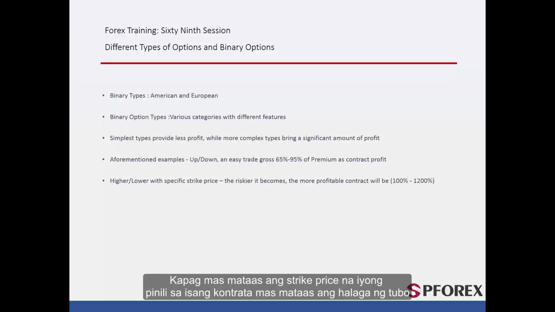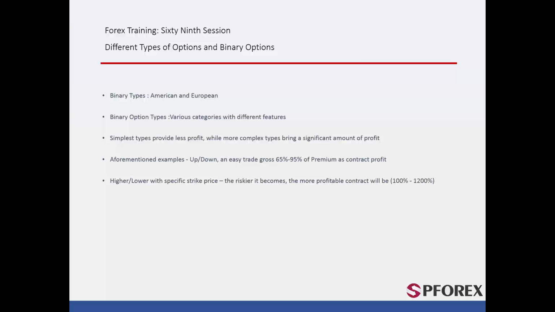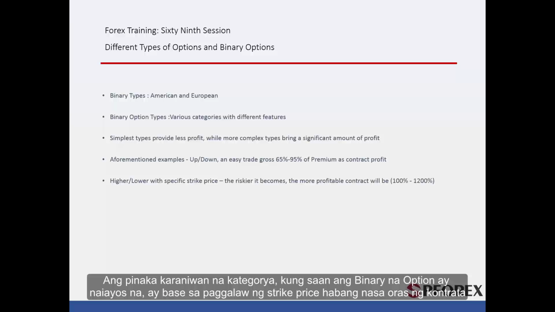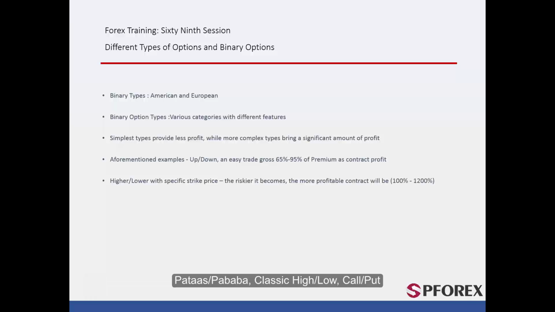The higher the strike price you choose on a contract, the higher the amount of profit. If you choose a ladder type of trading, farther level of strike price is more lucrative rather than the closer level. The most common category in which binary options are arranged is based on the movement of strike price during the contract time. Up, down, classic high or low, and call or put.